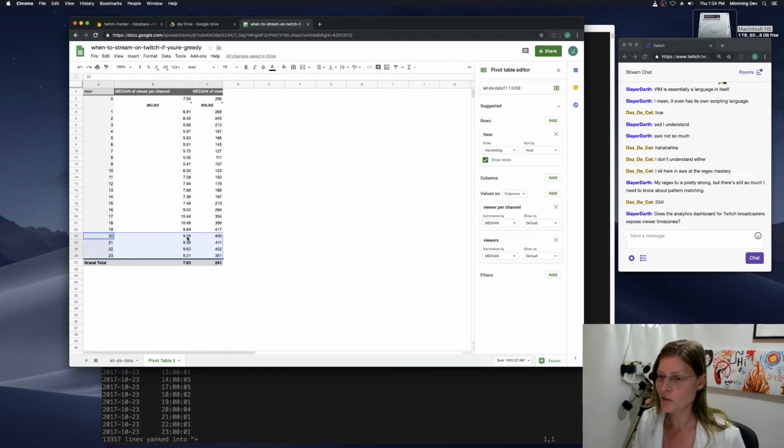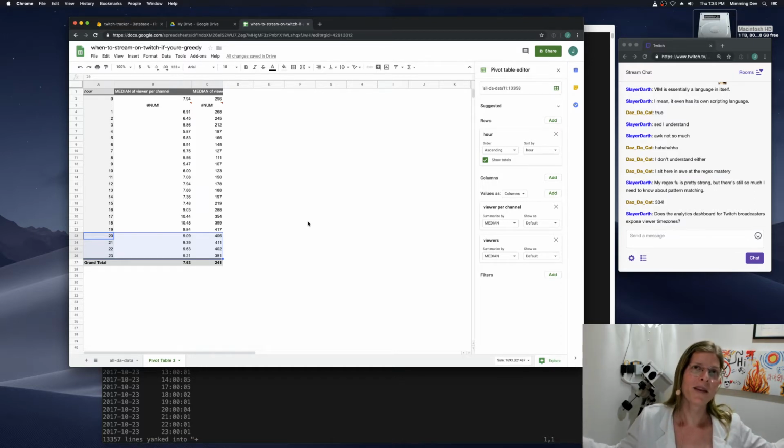Does the analytics dashboard for Twitch broadcasters expose viewer time zones? Yes, I believe it does, but I don't really care too much about that because I know people are going to tune in from wherever. And I don't really care where people are tuning in from.